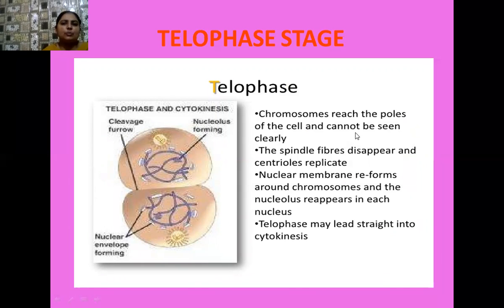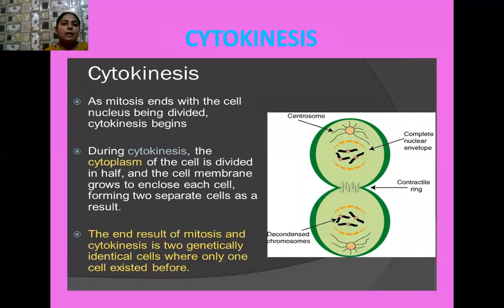The chromosomes reach the poles of the cell and cannot be seen clearly. And the spindle fibers disappear, so there is disintegration of the spindle fibers. The centrioles replicate, and the nuclear membrane reforms around the chromosomes, and the nucleoli, which are spherical bodies, reappear. And later the telophase stage is followed by the cytokinesis stage, which is actually the division of the cytoplasm, or you can say the distribution of the cytoplasm to the respective daughter cells.